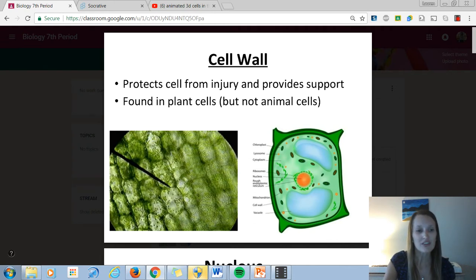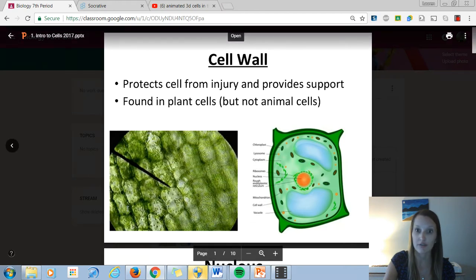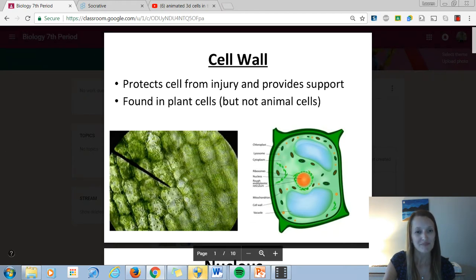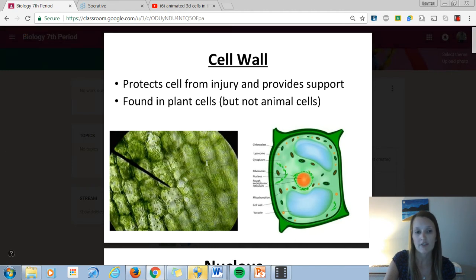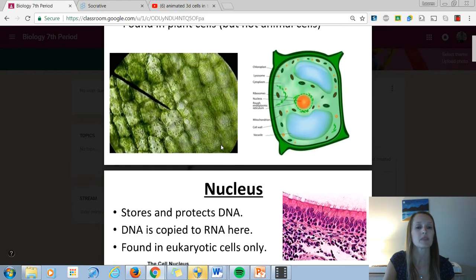Okay, so if you look at this real image of a leaf under a microscope, the cells look very straight. The edges are very rectangular. So that's not what animal cells look like. That's caused by a cell wall. And it says they're found in plant cells only, but not animal cells. That's because they are very rigid. They do provide structure and support for the plant cell. Okay, so that's cool to see under a microscope.